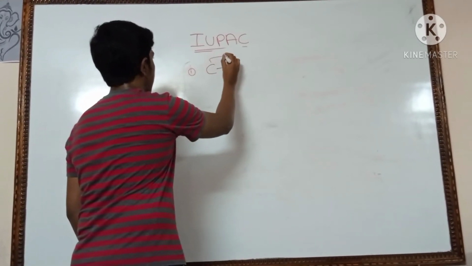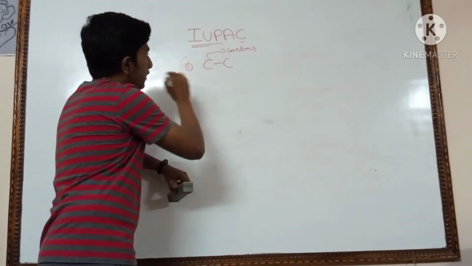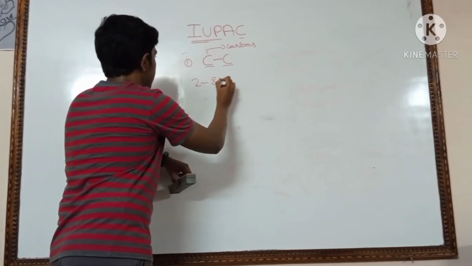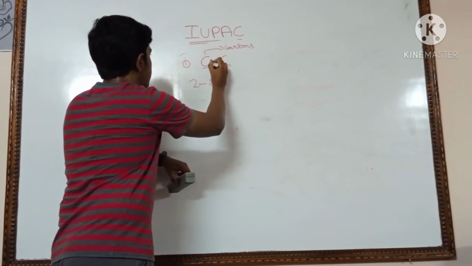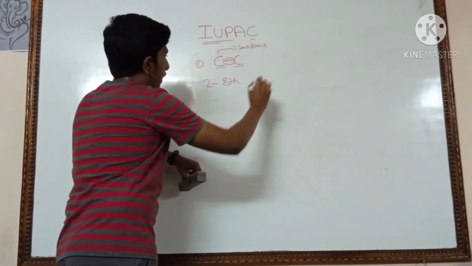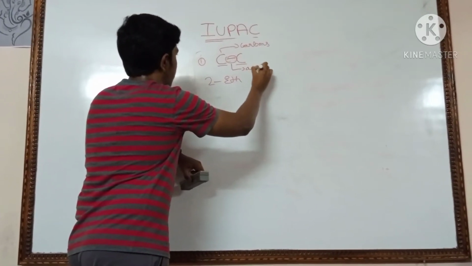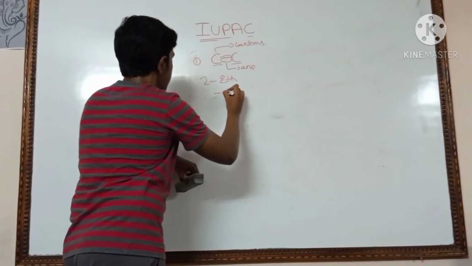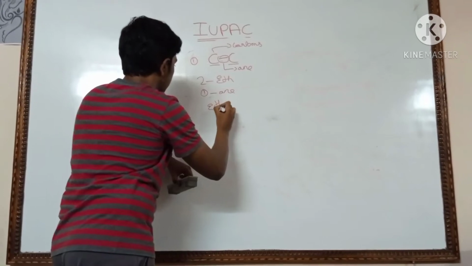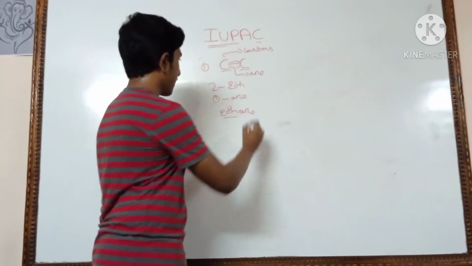What are these? Carbons. What we have learned in the previous slide, if you have two carbons, we write eth, and if you have a single bond, this represents the bond. Here we have a single bond. I have told you that if you have a single bond, we write ane. Here we have two carbons and a single bond. So eth, ane. Did you get it?